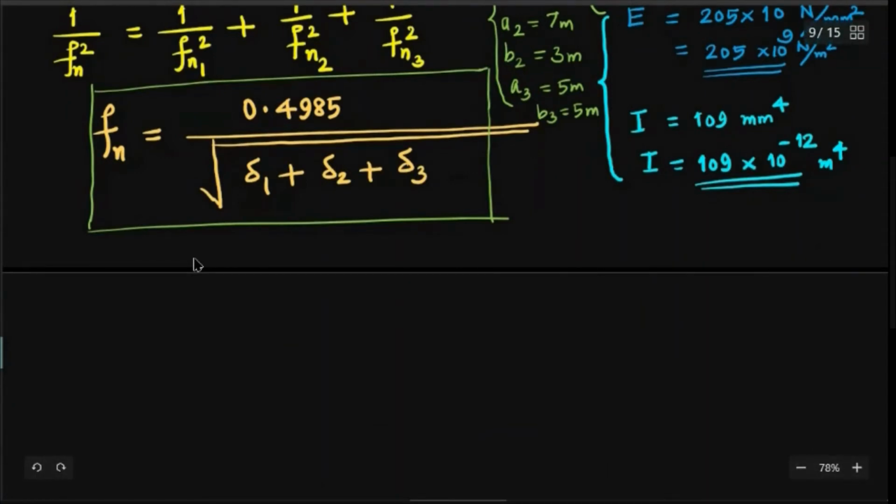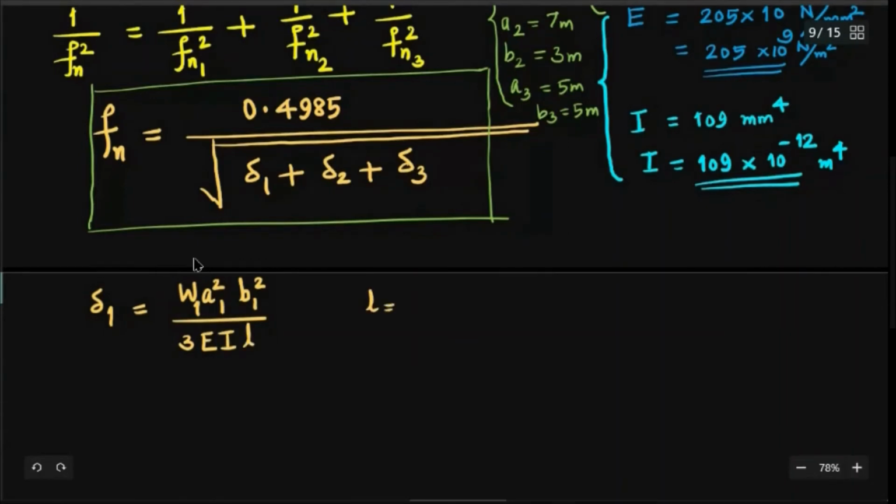Now what you should do is delta 1, let me write that. Delta 1 is W1 A1 square B1 square, the static deflection due to W1 alone on the simply supported beam. W1 is an eccentric load. A1 is 3 meters and B1 is 7 meters. So A1 square B1 square divided by 3 times EI into L. And what is L?